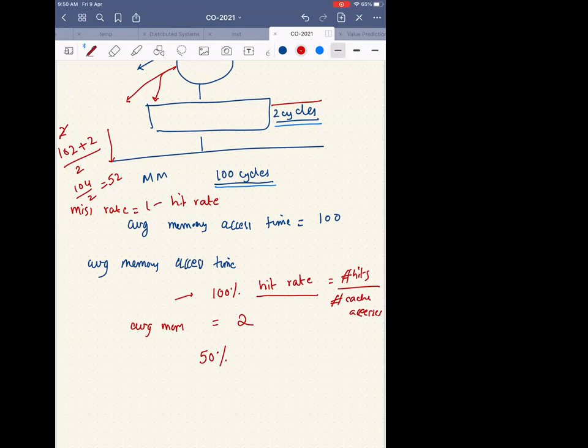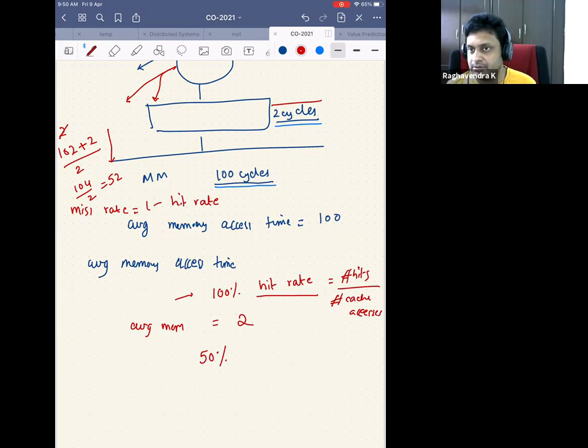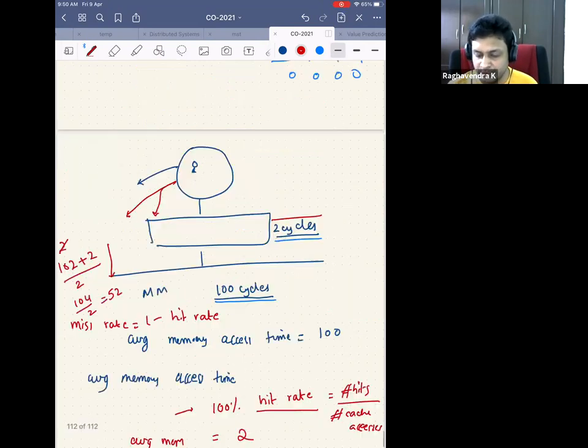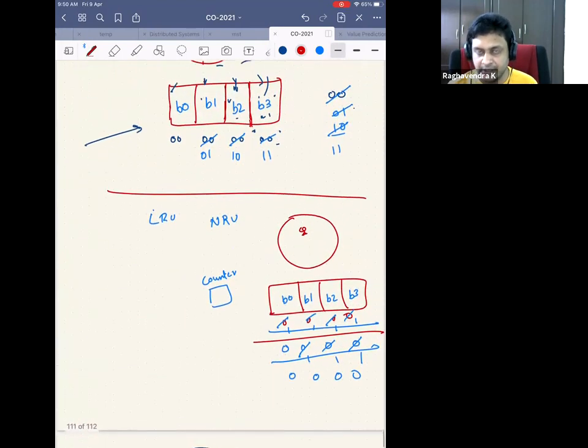But I'm asking, can you come up with a general formula for this? What happens if the hit rate is 30%? Just think about it. If you haven't understood this particular part of the class, then it's okay. I will be repeating it. In the next class, we'll again assume that you don't know, and I will discuss it from scratch.